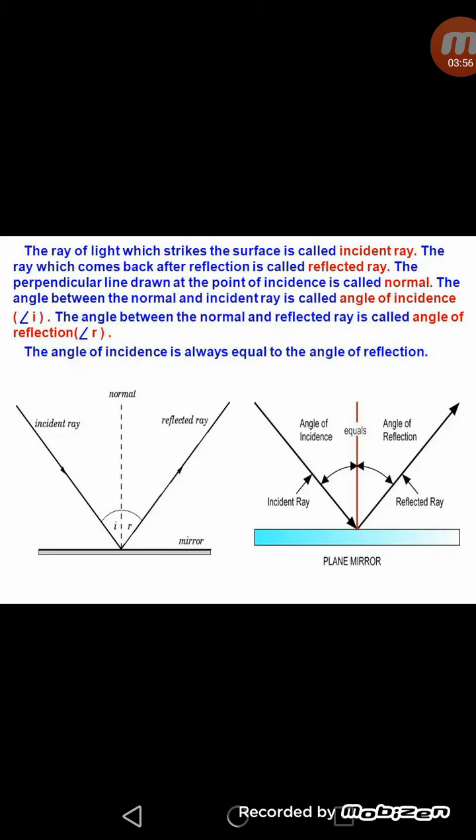The angle made by the incident ray with the normal is called I, or angle of incidence, and the angle made by the reflected ray with the normal is called angle of reflection, denoted by angle R. So these are certain terms related to the reflection: incident ray, reflected ray, angle of incidence, and angle of reflection.